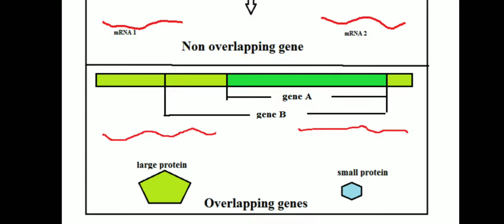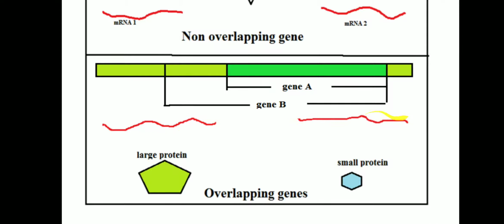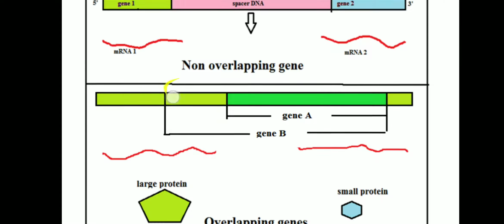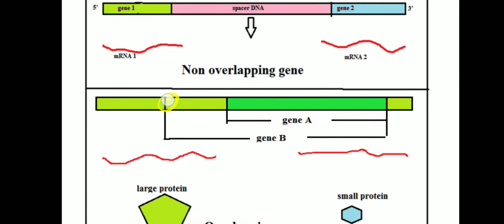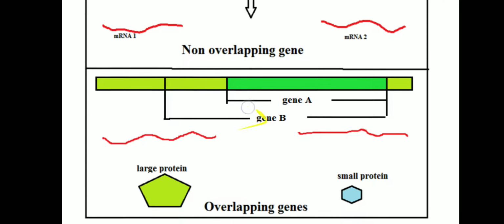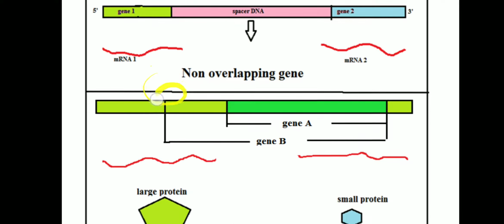Now, you see there is gene B. We are talking about gene B, where the RNA polymerase will bind and the mRNA is being synthesized. So when gene B synthesizes mRNA, the mRNA is going to be a larger mRNA. For gene B the initiation codon will be present here.